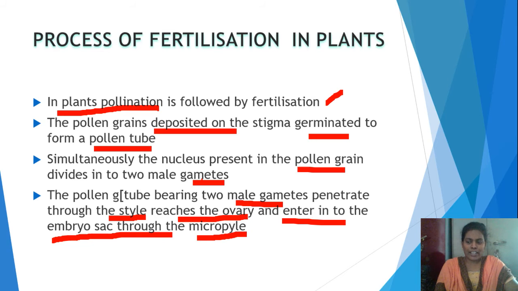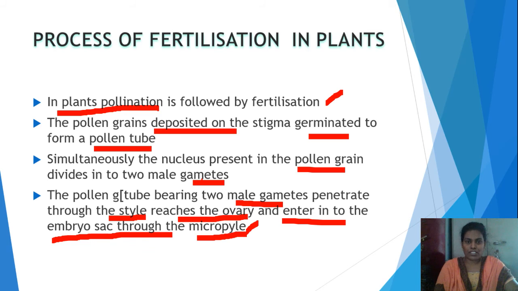The pollen grains deposited on the stigma germinate into one small tube-like structure. Simultaneously, the nucleus present inside the pollen grain divides into two male gametes. The pollen tube passes through the style, reaches the ovary of the pistil, and enters the embryo sac, the place inside the ovary, through one small hole-like structure called the micropyle.